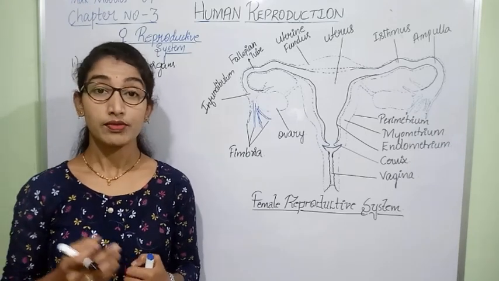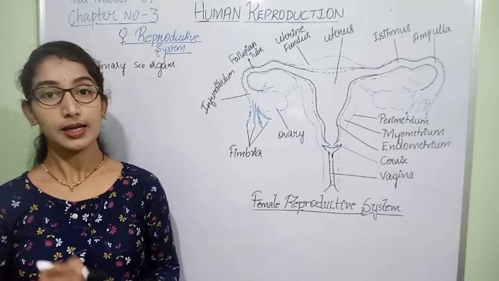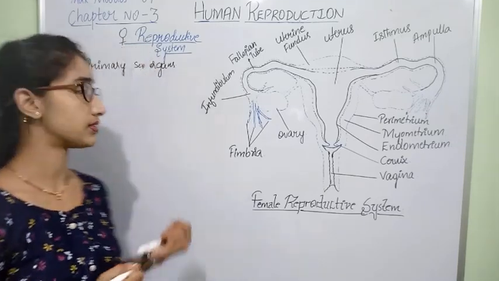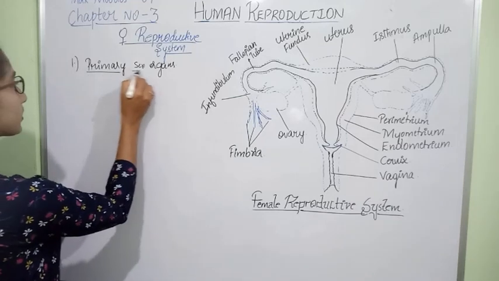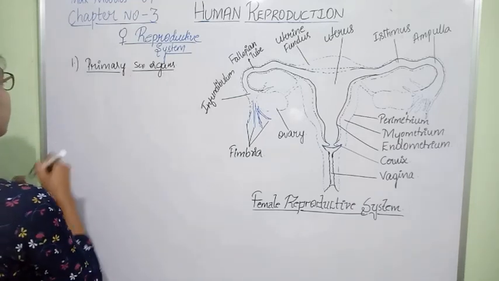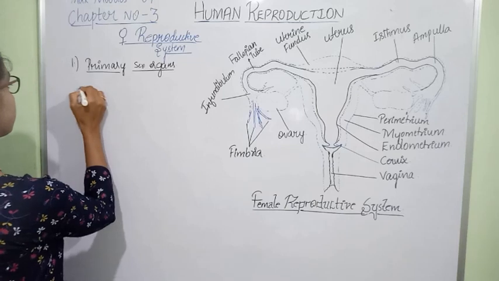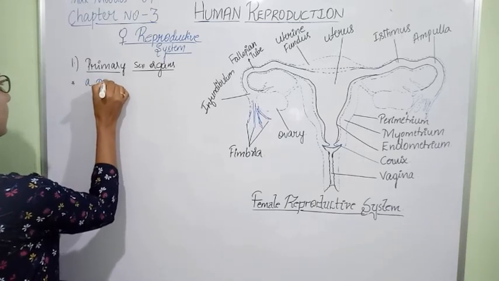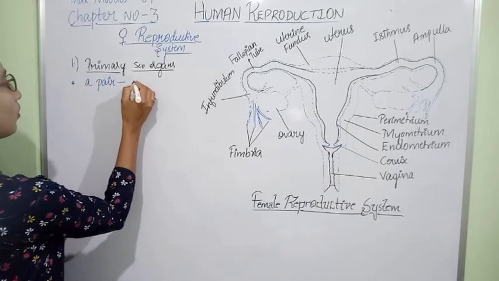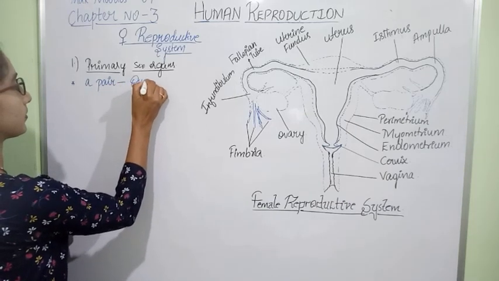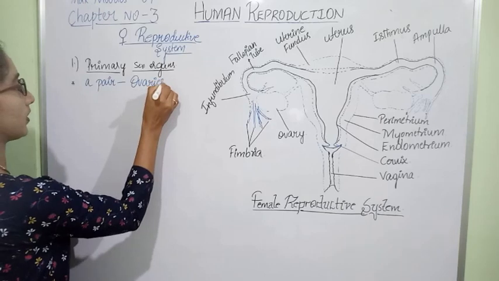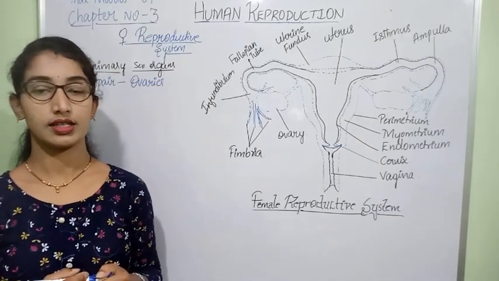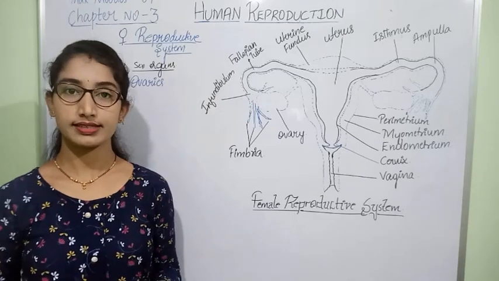Which are considered the primary sex organs? In the female reproductive system, the primary sex organs are a pair of ovaries. And which are the secondary sex organs?